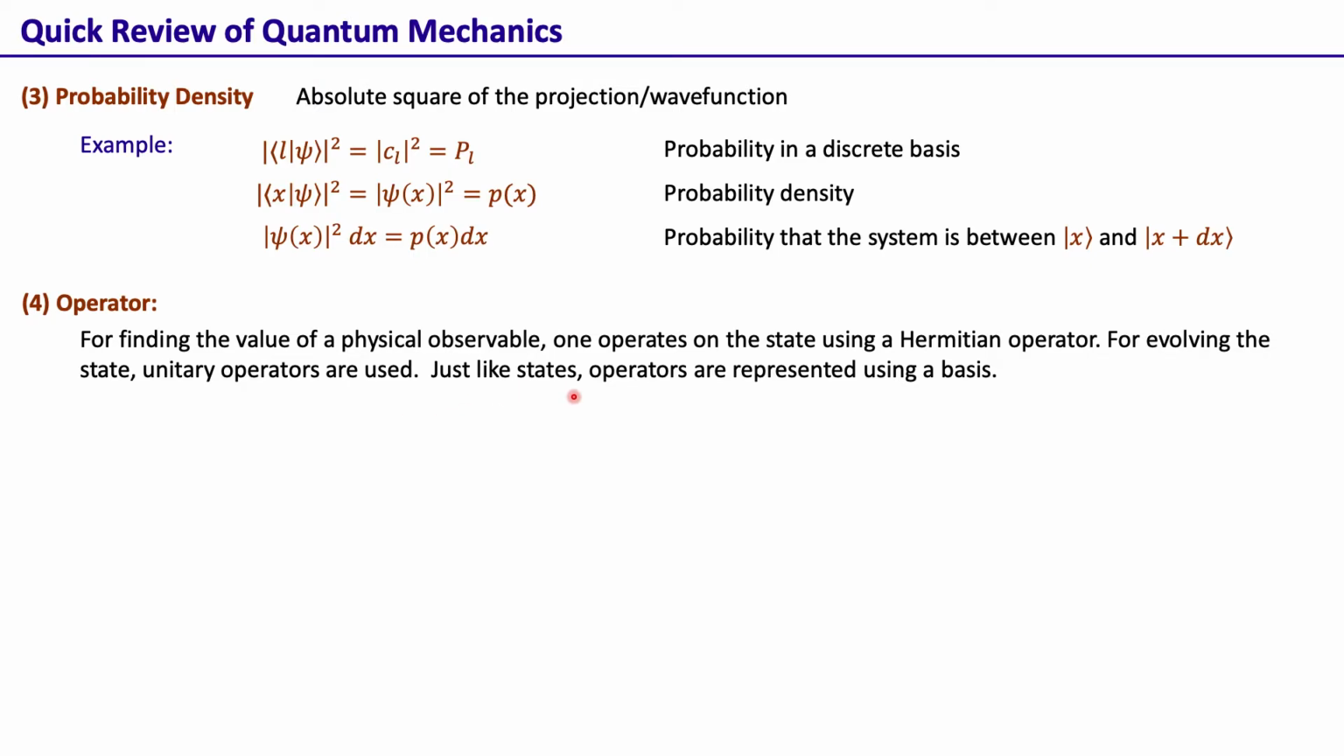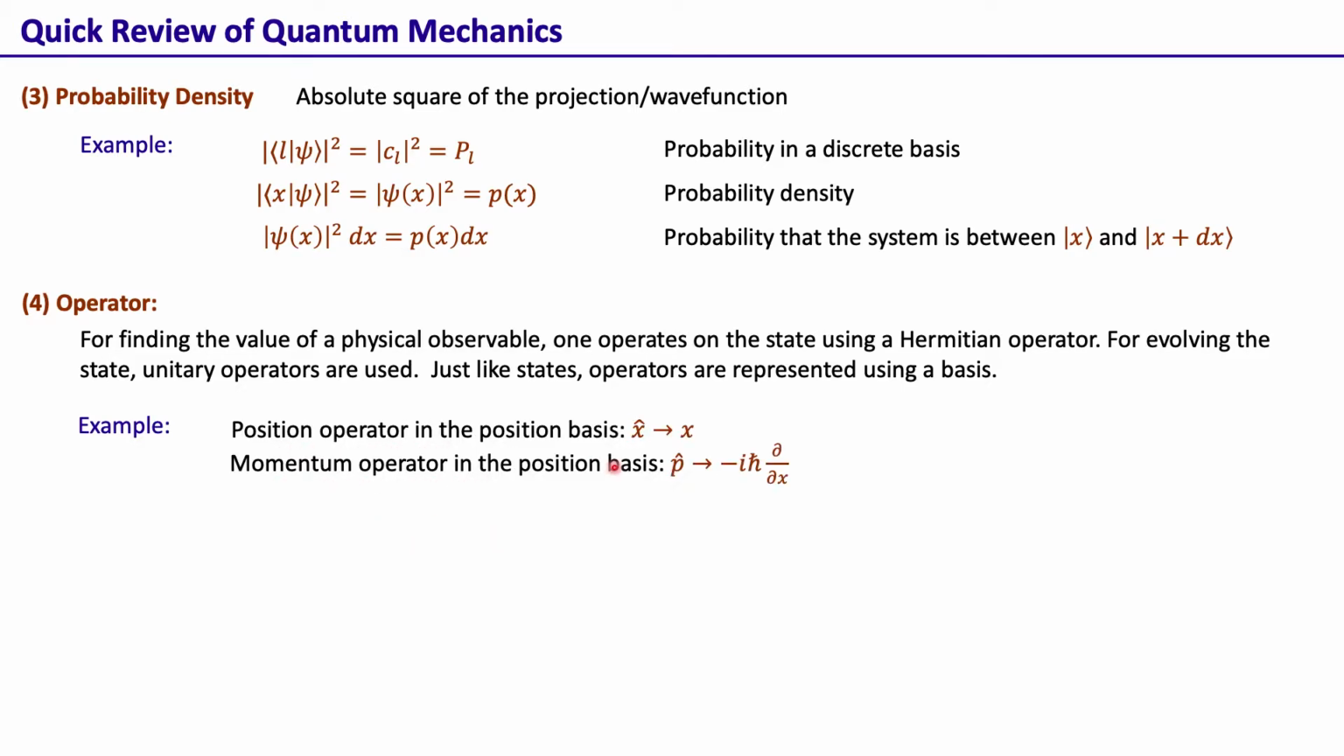And again, just like states, operators are represented using a basis. So for example, the position operator in the position basis is represented just as x, but the momentum operator in the position basis is represented as minus i h bar del/del x. Of course, we can have the momentum basis representation of the position operator as well as the momentum basis representation of the momentum operator. So every operator can be represented in several different bases.